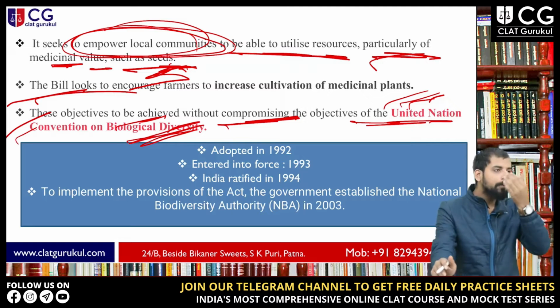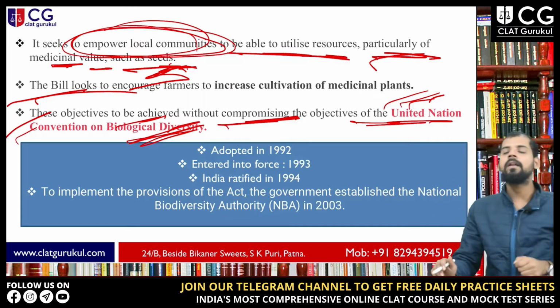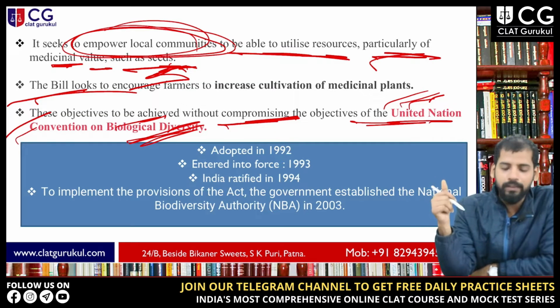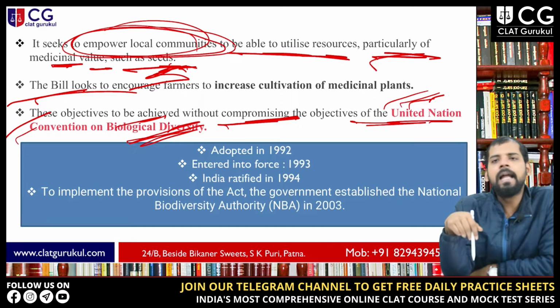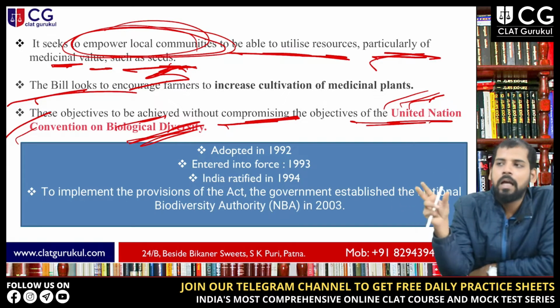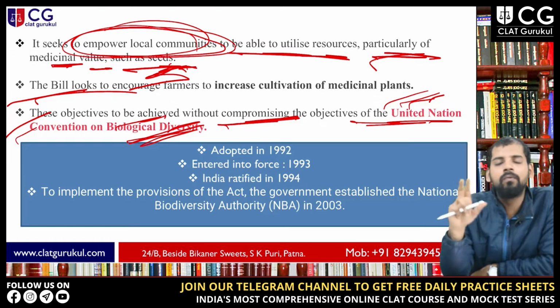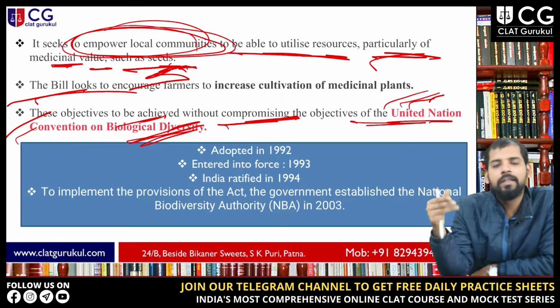There are certain provisions in the UN Convention on Biological Diversity, and this bill is saying that we will not compromise the provisions of these conventions by encouraging these farmers or by relaxing the norms of the earlier Biological Diversity Act. So the bill says that we won't compromise anything with regard to the convention. The bill also says that we won't compromise national importance or our national interest with respect to this.